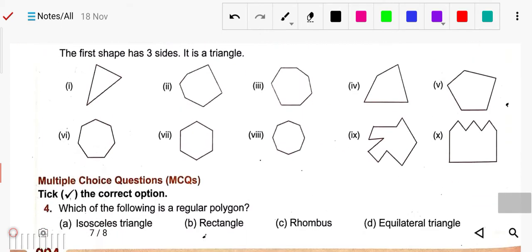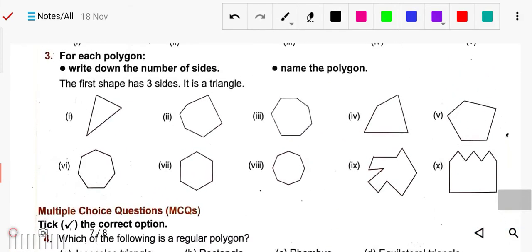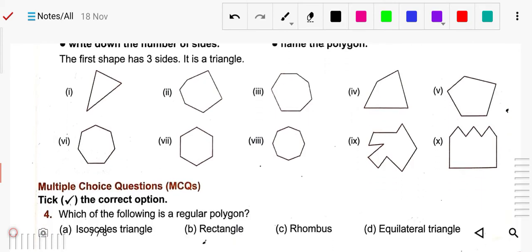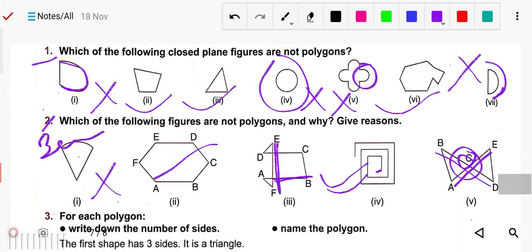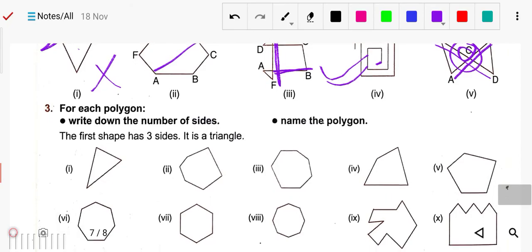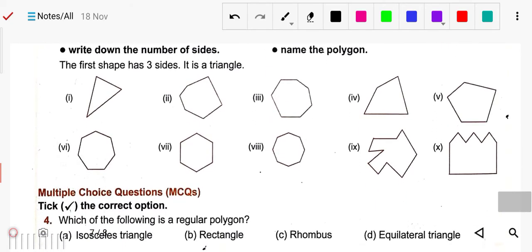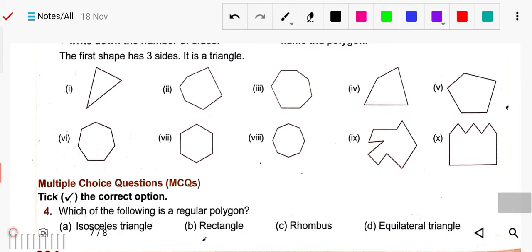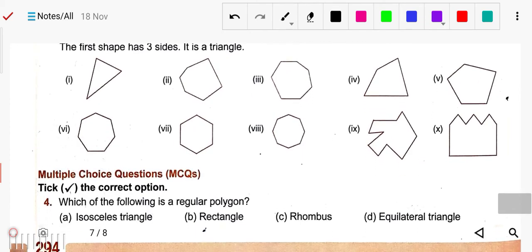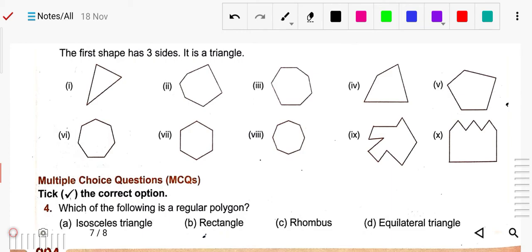Now next we have number 3. For each polygon, write down the number of sides and name of the polygon. The first shape has 3 sides and it is a triangle. Likewise you have to write the sides and the name of that. The first one is already solved. Number 2, you can see, how many sides? 6 sides, so it is a hexagon. So you can write it is a hexagon.